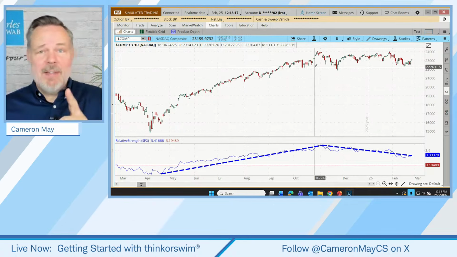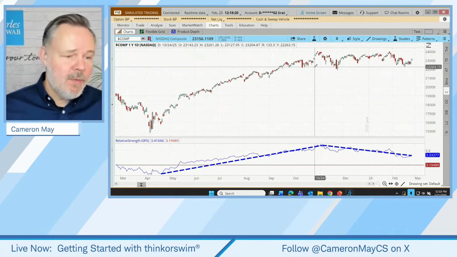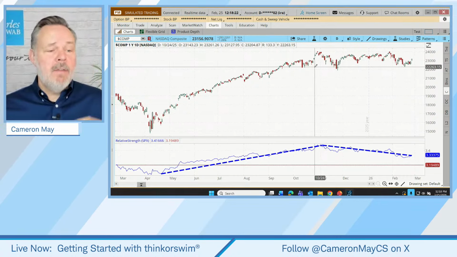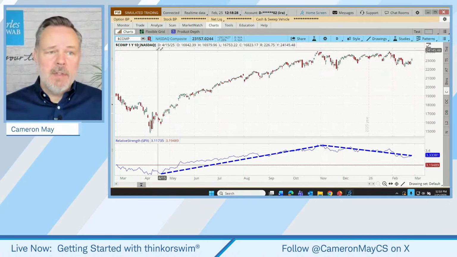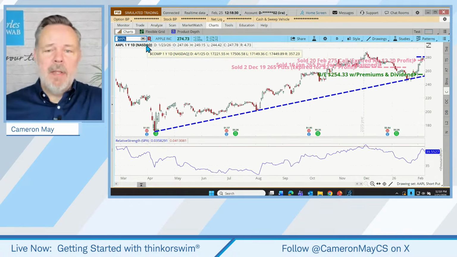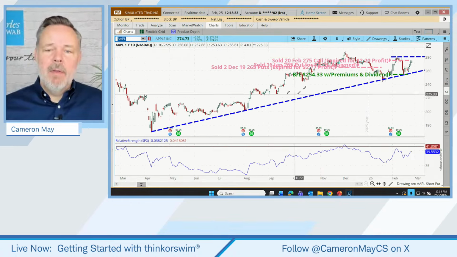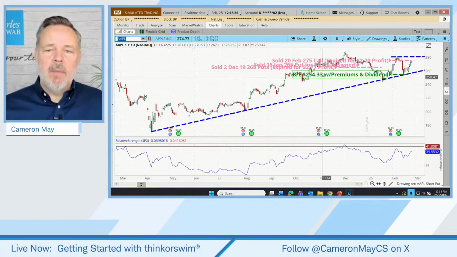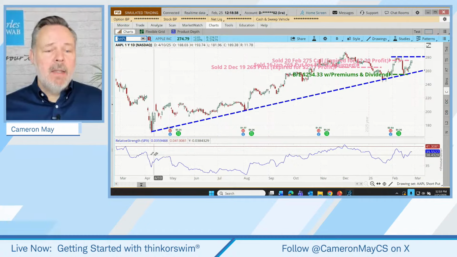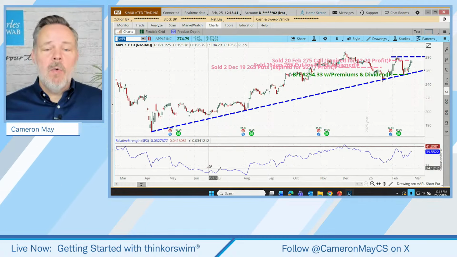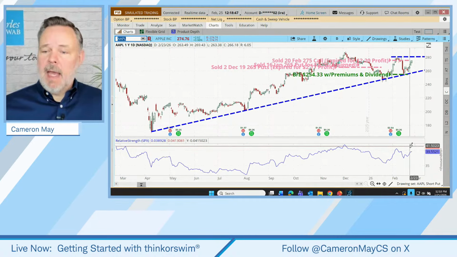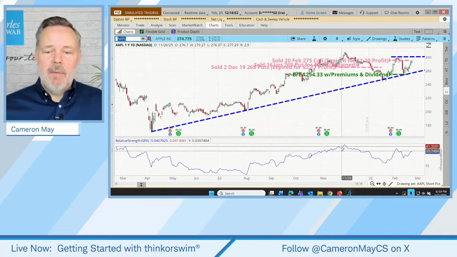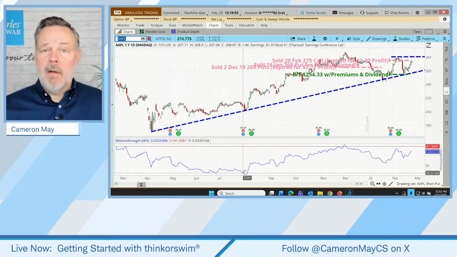Okay, Rich says, that's a perfect question. Rich just asked, can a relative strength index be used for individual stocks also, or just the indices? It can absolutely be used for individual stocks. So for example, I could bring up Apple here, and now we're seeing, well, has Apple been relatively stronger or weaker than the S&P? Actually, overall, it's lagging a little bit under the S&P's performance for the year, although it's had times when it's been stronger, times when it's been weaker. You can ignore this, that's just information from another webcast that I teach.